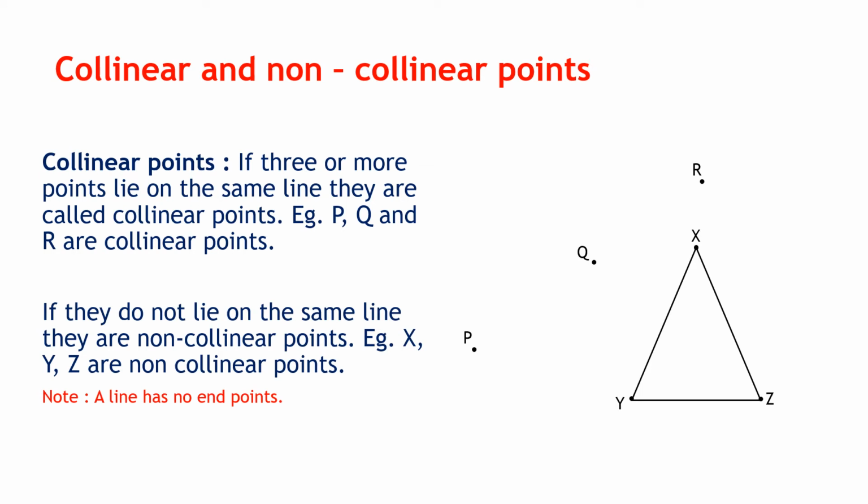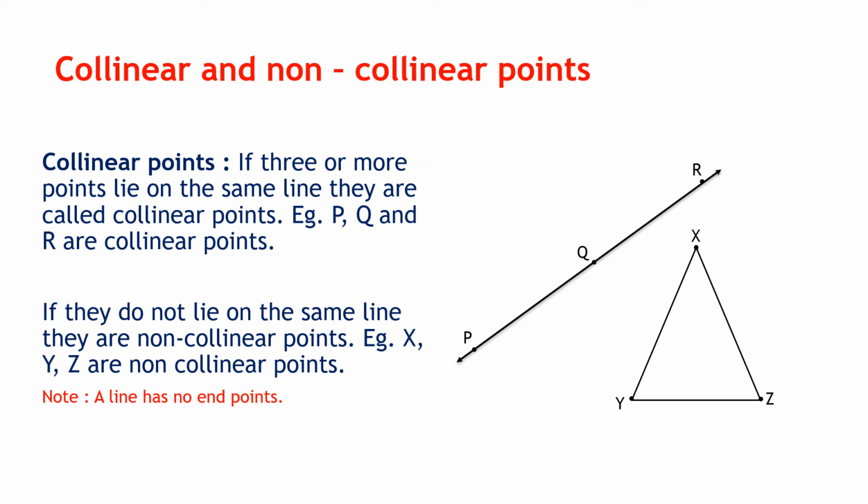Okay. Now from points and lines, we move to collinear and non-collinear points. So look at the definition. If three or more points lie on the same line, they are called collinear points. Collinear means on the same line.